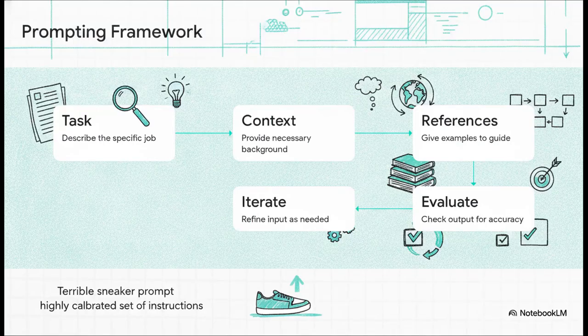To fix this whole mess, we need a blueprint. Enter the ultimate prompting framework. Task, context, references, evaluate, and iterate. Man, I love how clean this is. If we apply these 5 pillars to that terrible sneaker prompt, it transforms from a totally random guess into a highly calibrated set of instructions. Exactly. We're not just asking the AI a question anymore. We're giving it a highly specific job description.